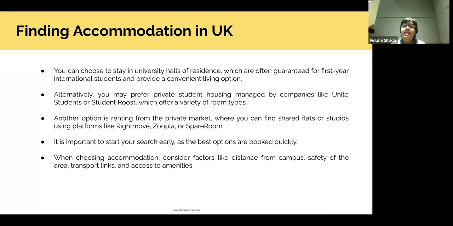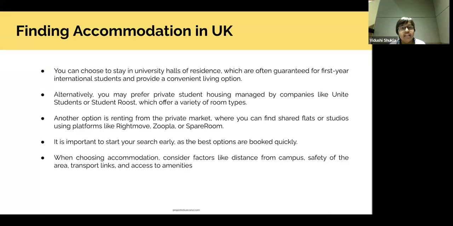So you can choose to stay in the university halls of residence, which guarantees first year residence to international students. It's a convenient living option because they take care of your electricity bills, your council tax, everything is covered. Sometimes it is also catered accommodation, depending on whether you self cater or choose a catered accommodation. Then you don't have to take care of anything. You just need to pay that amount for the accommodation.